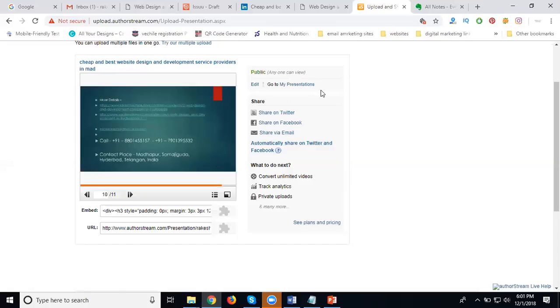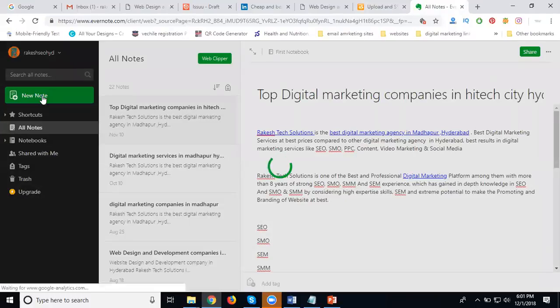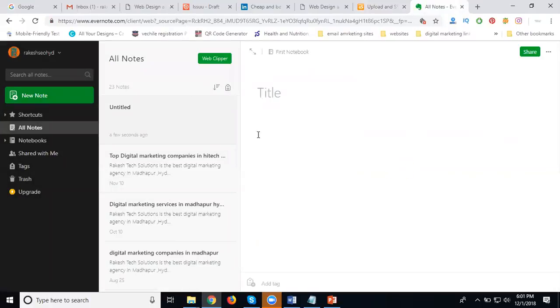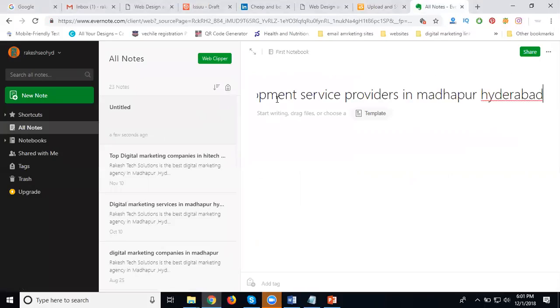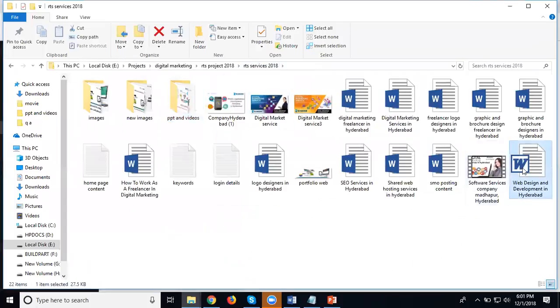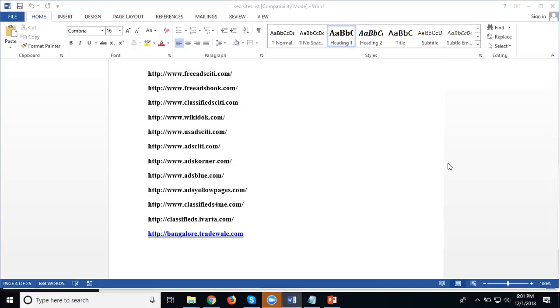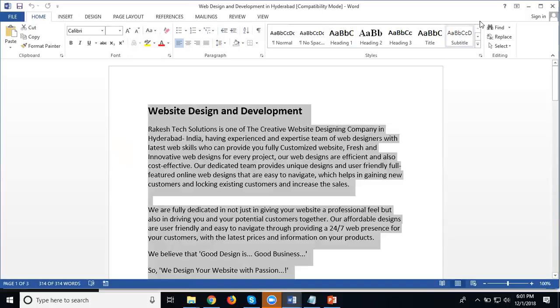Next one, if you promote your article, the best way is article posting on a site. One of the websites is called Evernote. In this, create a new note. Select your title. Next, your description for posting purposes. Prepare the description of the document file with the proper posting purpose. This whole content will promote your article.